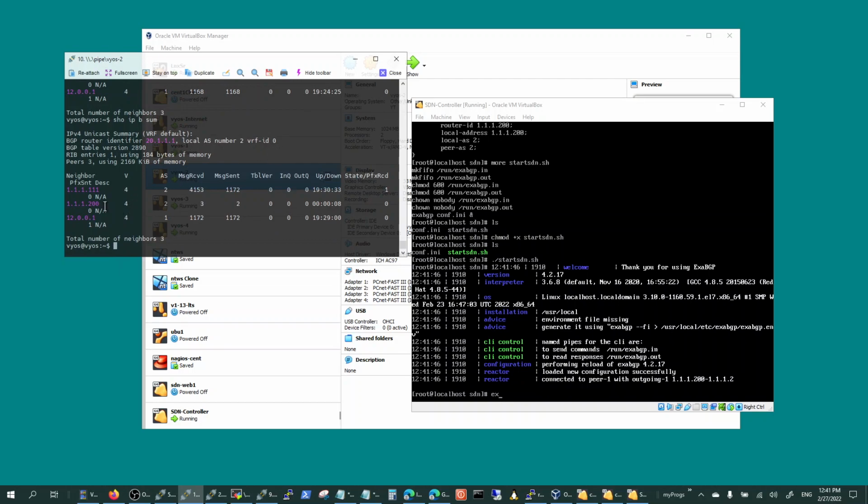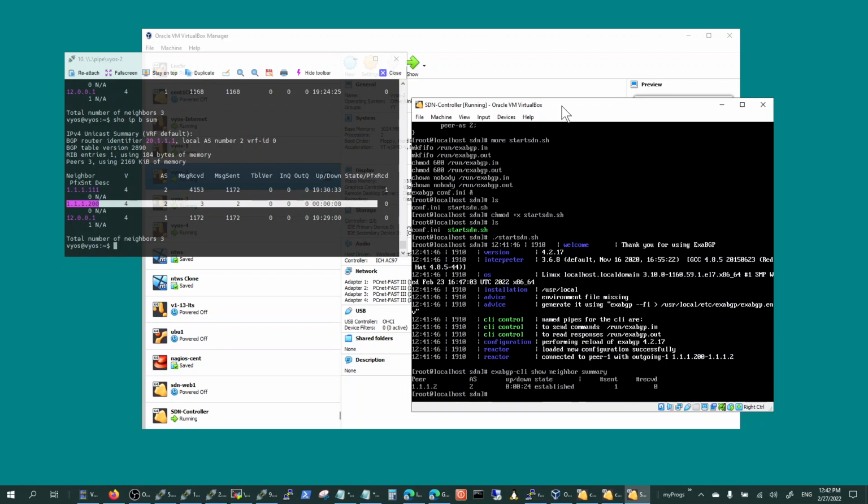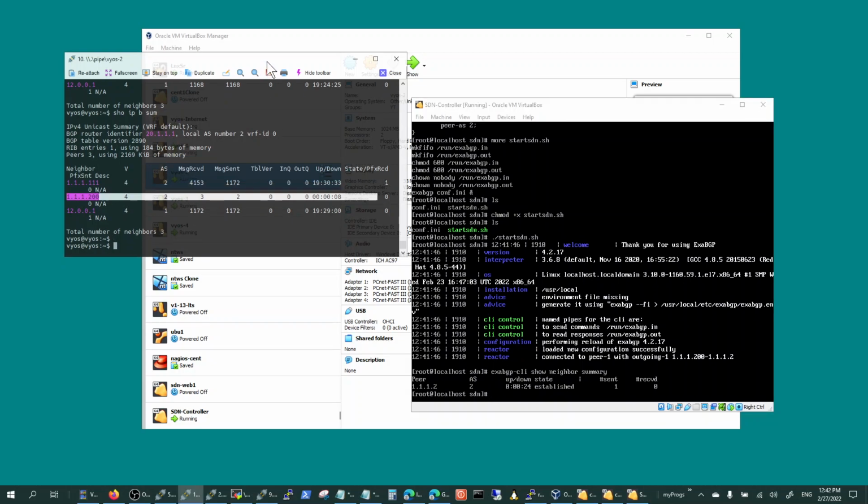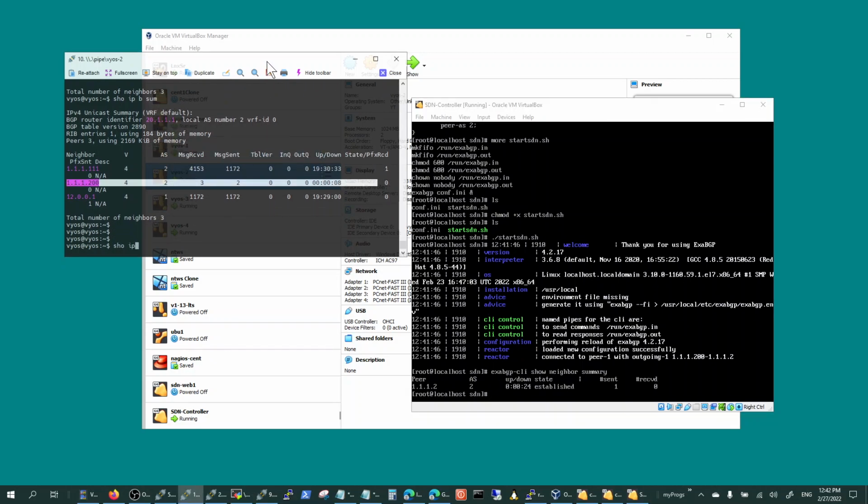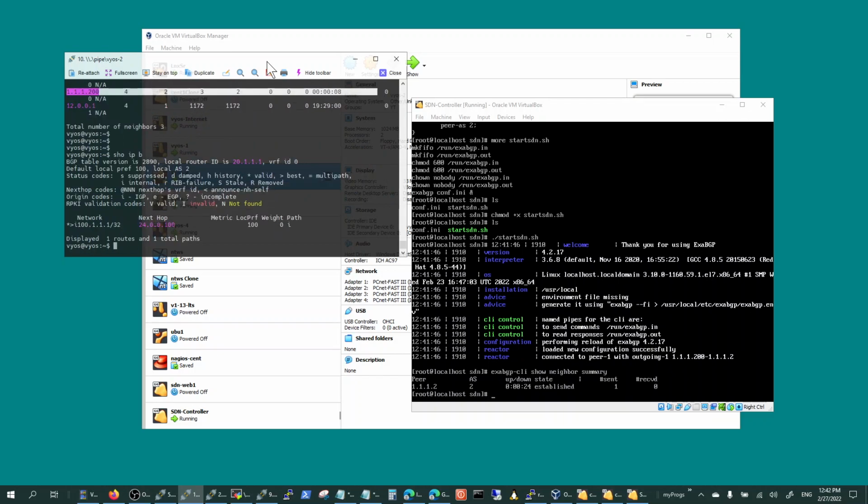It's come up, established, and we're going to check the neighbor here, xbgp-cli show neighbor summary, and it says it's up. Good. Let's see if we can announce something here. Show IP BGP. It's got this route here.